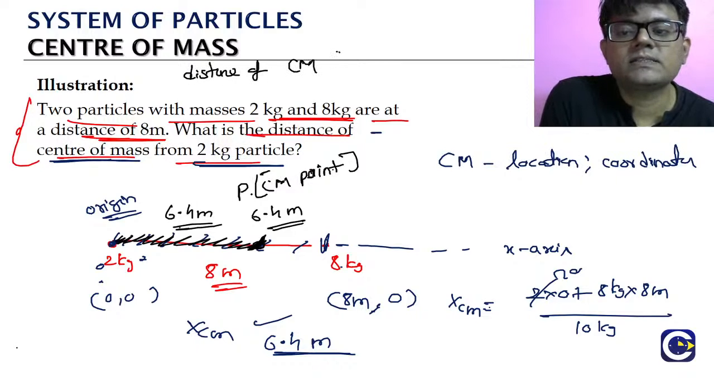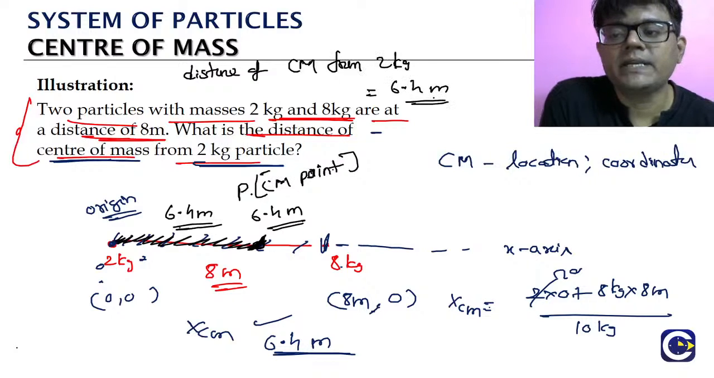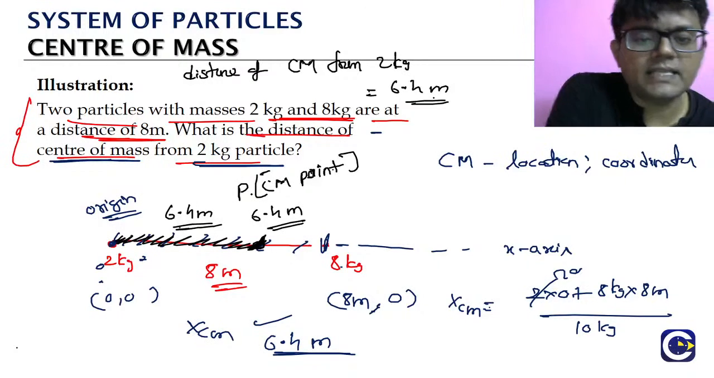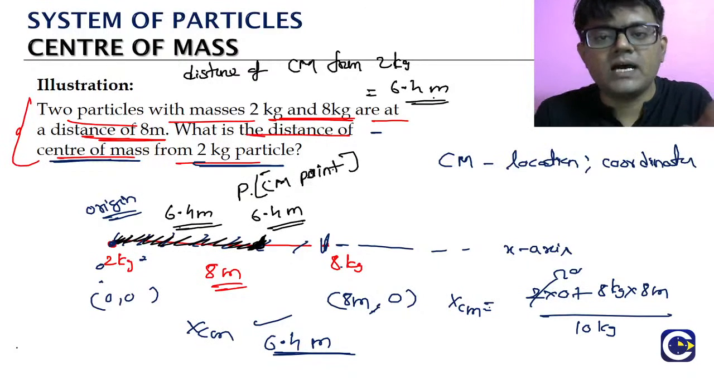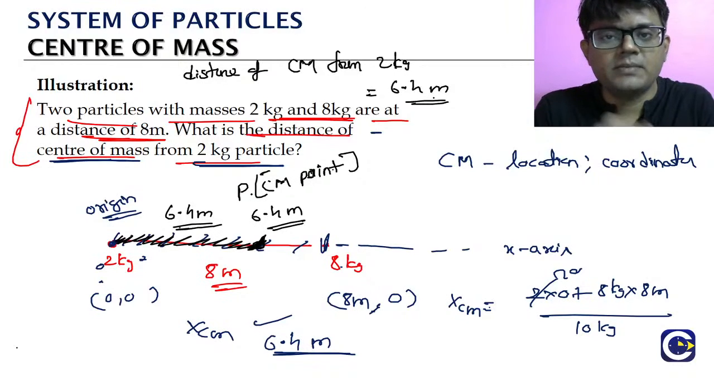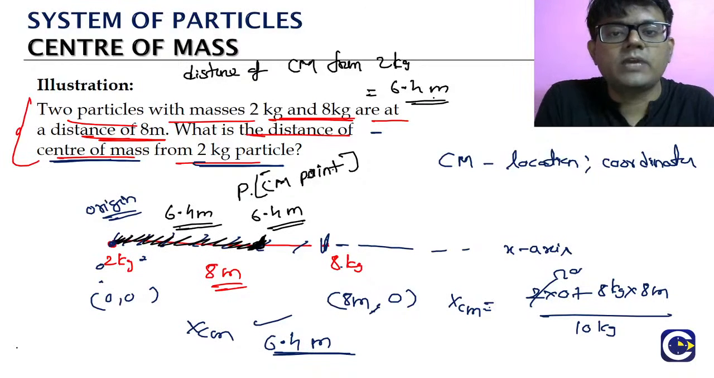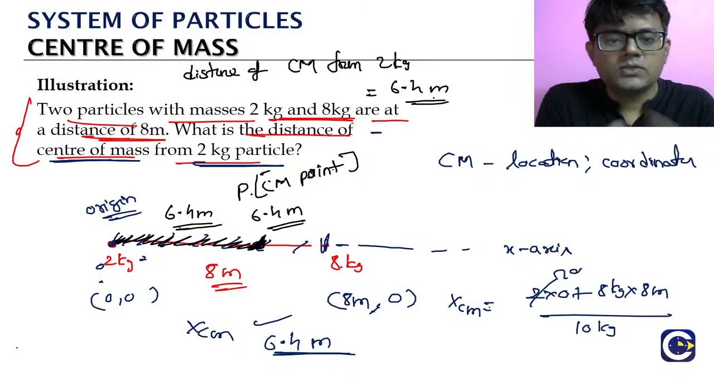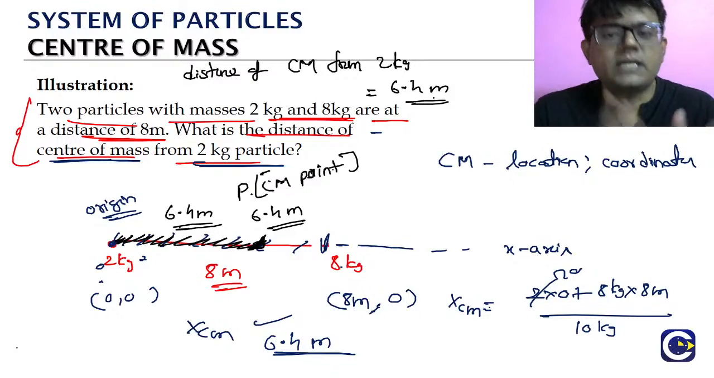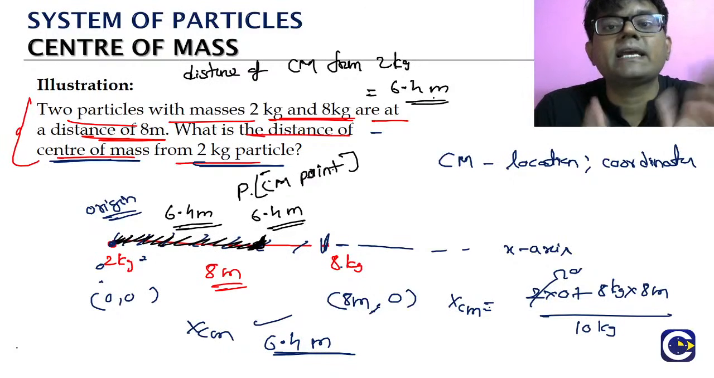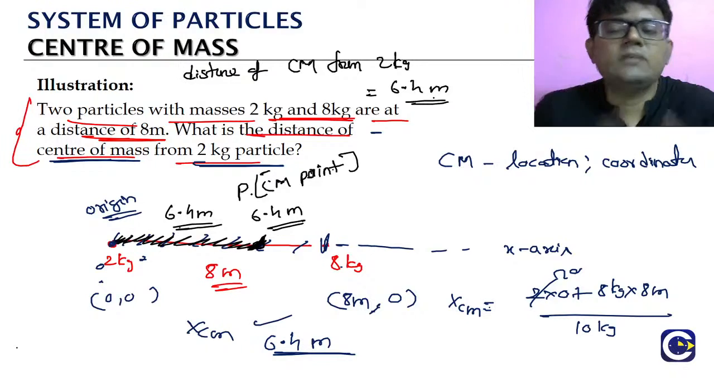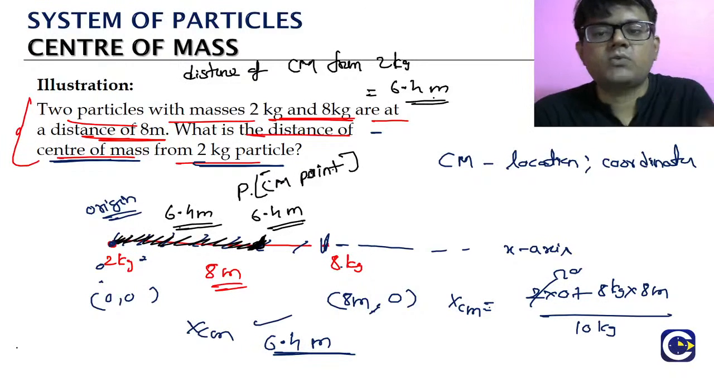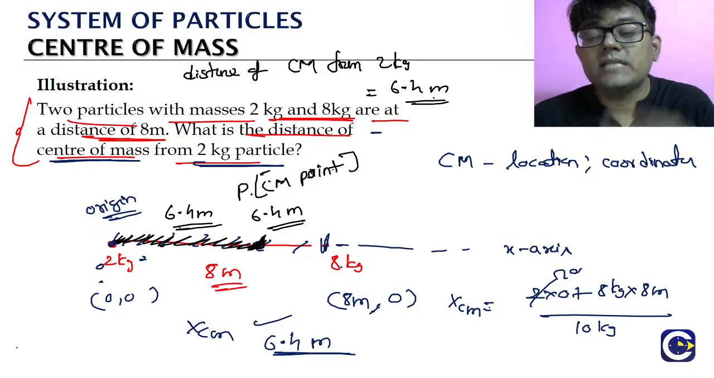Distance of center of mass from 2 kg. What is the answer? 6.4 meters. So if such questions come, keep this in mind: we have to assume. We take one point as the origin, and from there we have to look at what is the x coordinate, what is the y coordinate, what is the z coordinate. Okay? So this is a very simple situation. Two particles, we will take them to be on the x axis. Generally, in such questions they will be asking us the distance, because they don't give us a coordinate system.